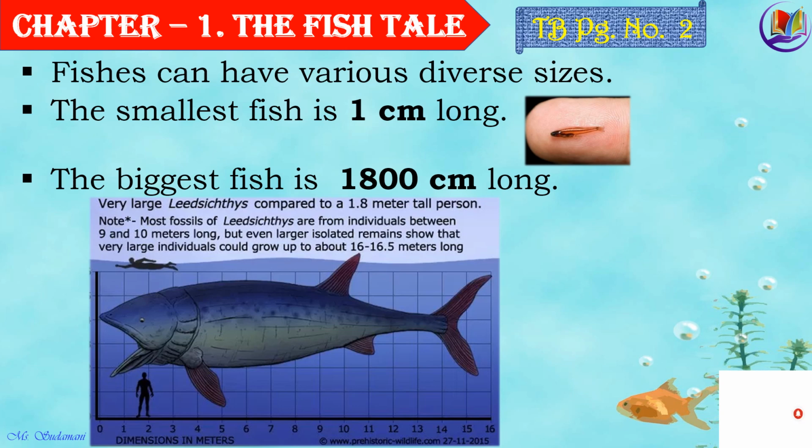Wow! It's 1800 centimeter long. Can you imagine? Well, look at the picture there. You can see a man sleeping, isn't it? So imagine how huge the fish is. That is the largest fish or the biggest. That's around 1800 centimeter long. Now let's try and learn something more about these largest fishes. Okay?